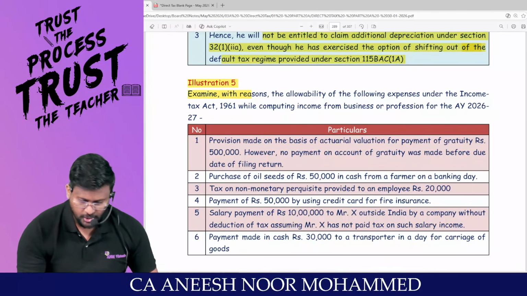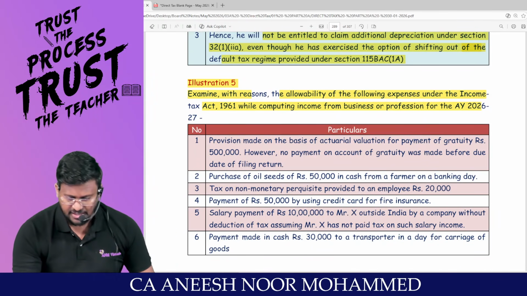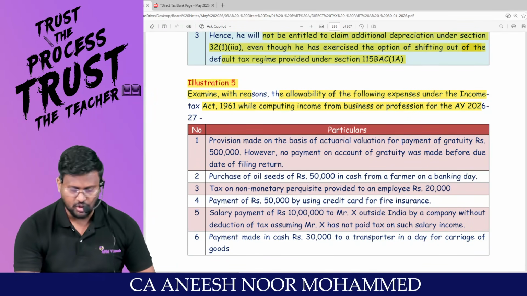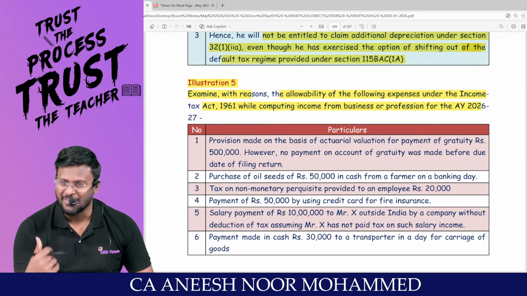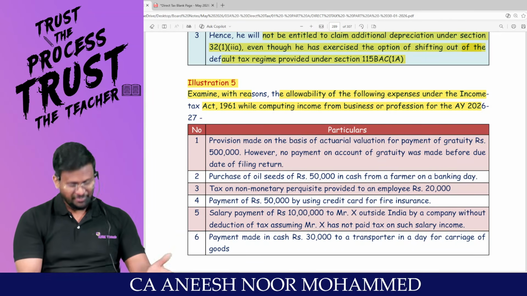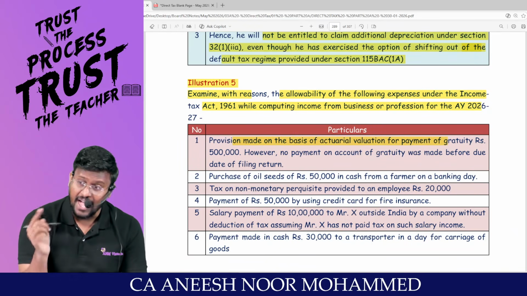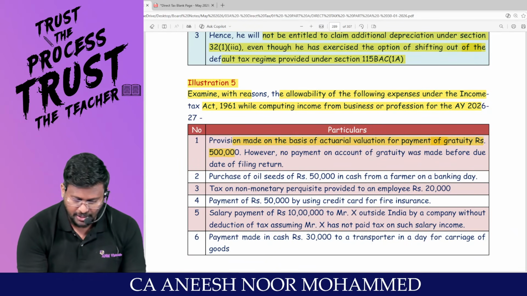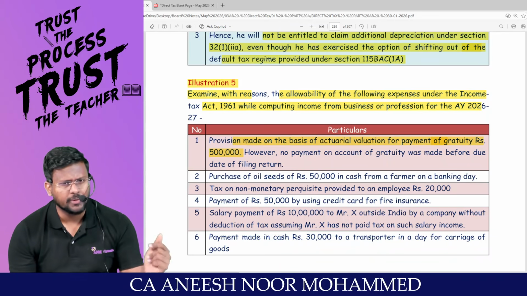I'm moving into question number 5. Examine with reasons the allowability of the following expenses under the Income Tax Act while computing business or profession income. True or false? You have to say whether this amount can be debited to P&L account or not. Provision made on the basis of actuarial valuation for payment of gratuity, rupees 5 lakh.